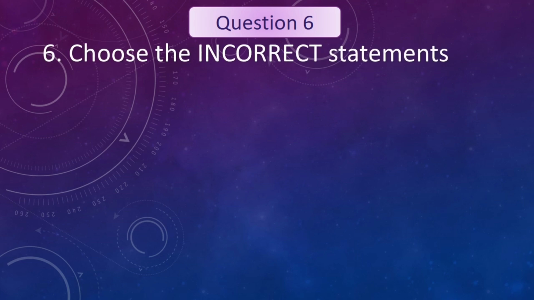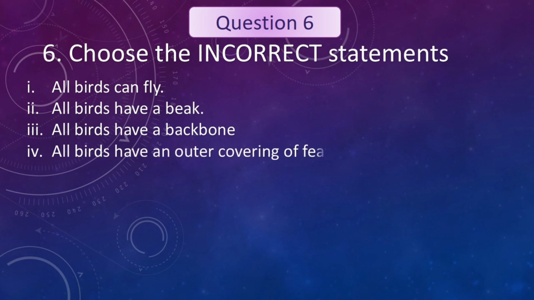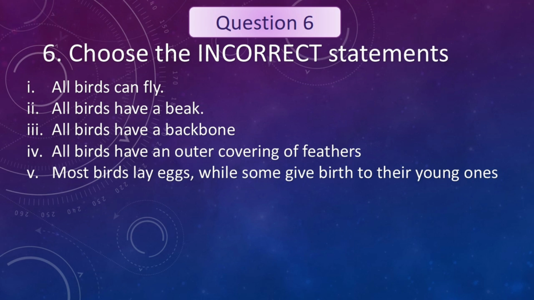Choose the incorrect statements. One, all birds can fly. Two, all birds have a beak. Three, all birds have a backbone. Four, all birds have an outer covering of feathers. Five, most birds lay eggs, while some give birth to their young ones. These five are different statements, but you have to choose the incorrect statements from these five. Let's see the options.